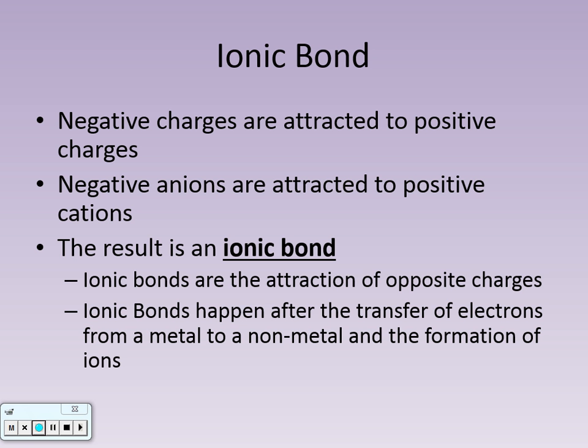So it says, ionic bonds happen after the transfer of electrons from a metal to a nonmetal and the formation of ions. Sometimes we can look at a compound, a group of atoms that have been bonded together, and just by the type of atoms that are in it, we can tell what kind of bond it is. Ionic bonds always form between metals and nonmetals, because one of them is looking to lose electrons and one of them is looking to gain electrons.